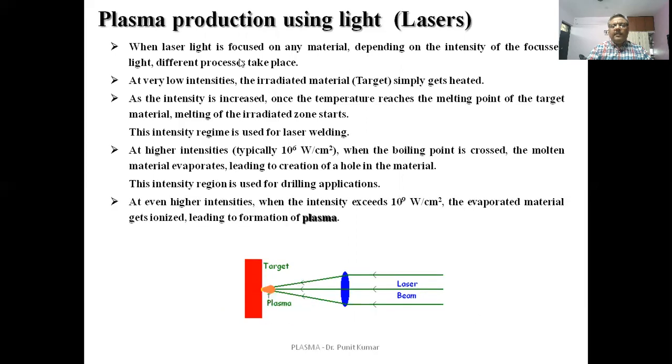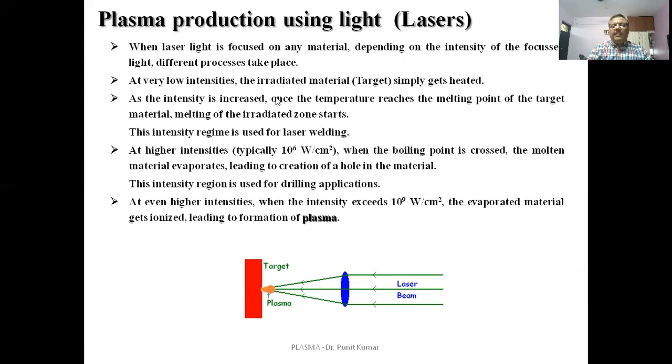When a laser light is focused on any material, depending on the intensity of the focused light, different processes take place. At very low intensity, the irradiated material simply gets heated. A laser light is coming, it is focused on this target, and heat is produced.